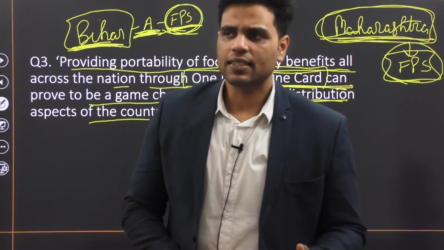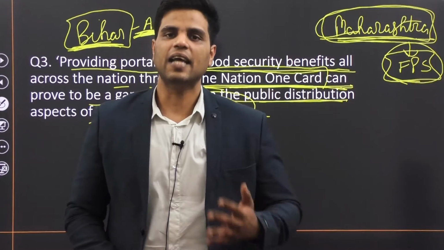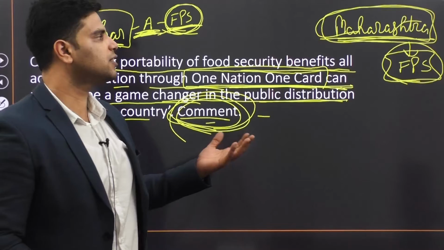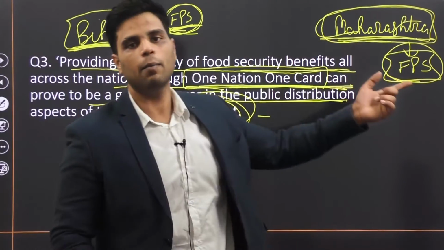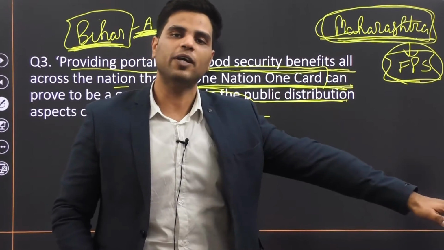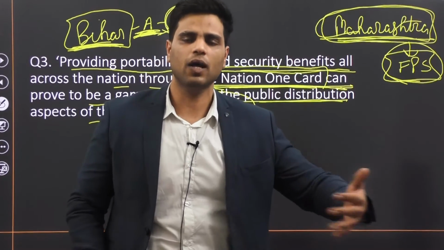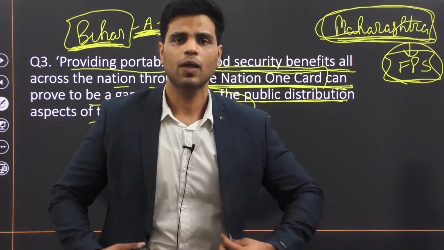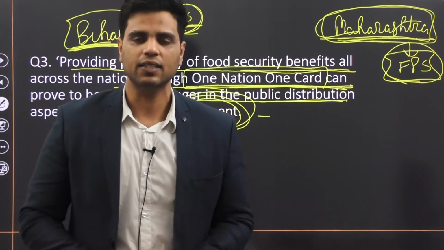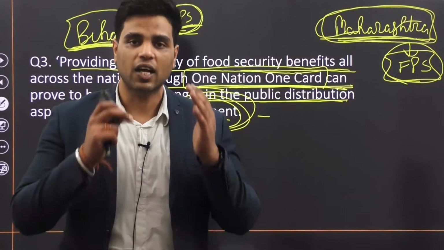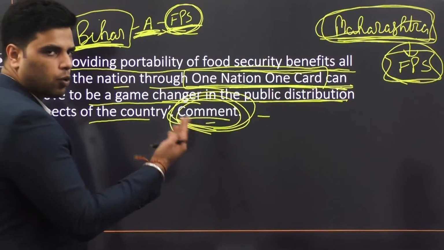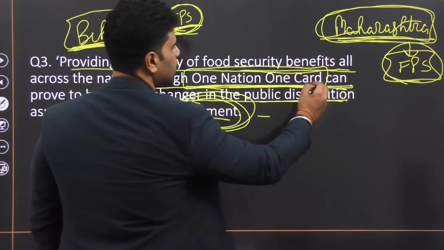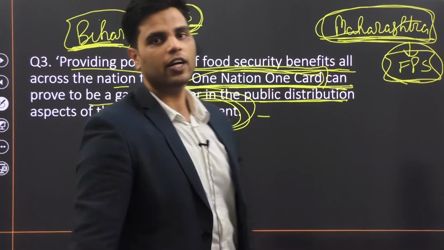Now, many states have implemented the scheme, but there are some states who have not implemented the scheme. So, for example, let's suppose Assam has not implemented this scheme. So, if this laborer from Bihar moves to Assam, his ration card won't be eligible in a fair price shop in Assam, right? Because Assam has not yet implemented the scheme. But many states in India have now implemented the scheme, and poor households' ration card is eligible all over the country. That's what was intended, right? One Nation, One Ration Card.